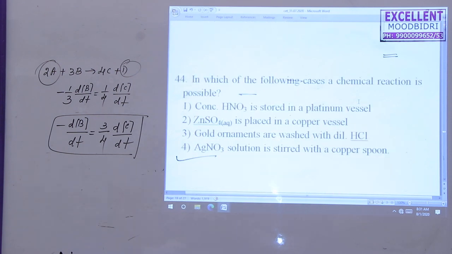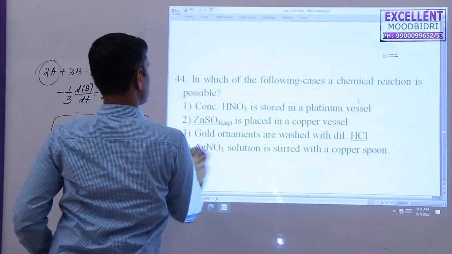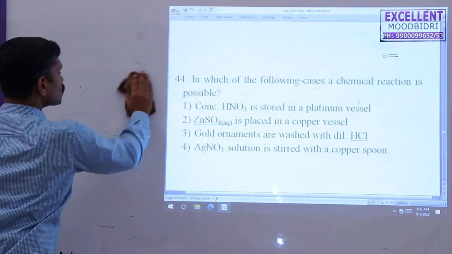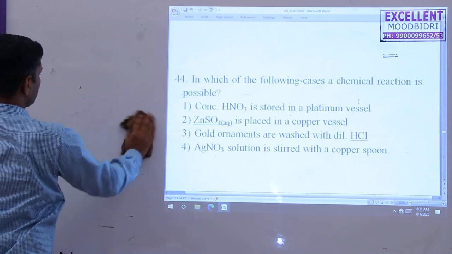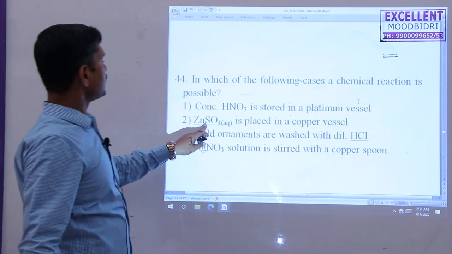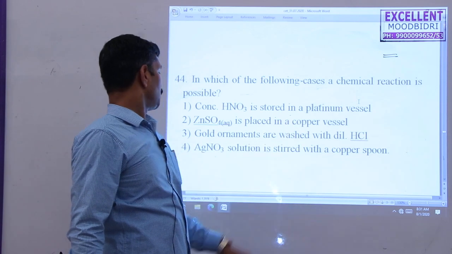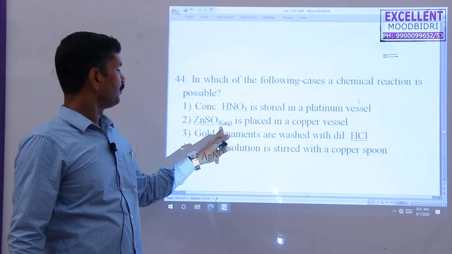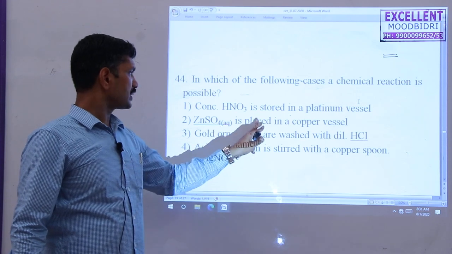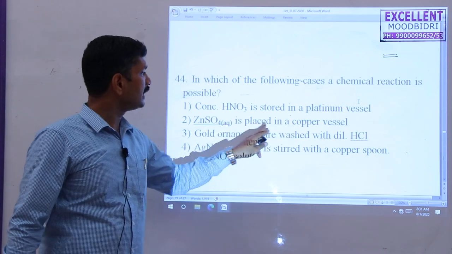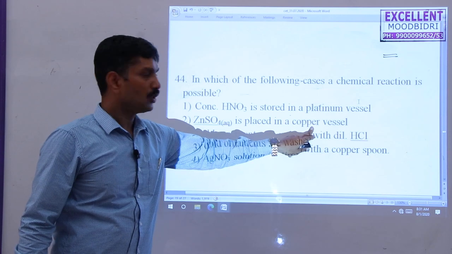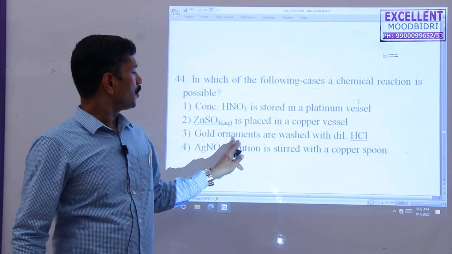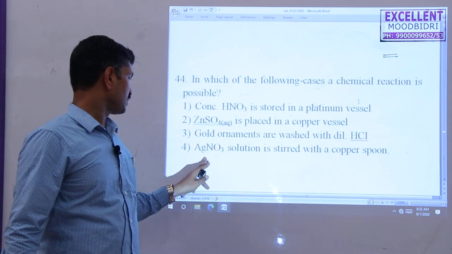In which of the following cases is a chemical reaction not possible? Concentrated nitric acid stored in a platinum vessel, it's not possible. Zinc sulfate placed in a copper vessel, it's not possible. Suppose the reverse reaction is possible: copper sulfate placed in a zinc vessel is possible. Gold ornaments washed with dilute acid, not possible.